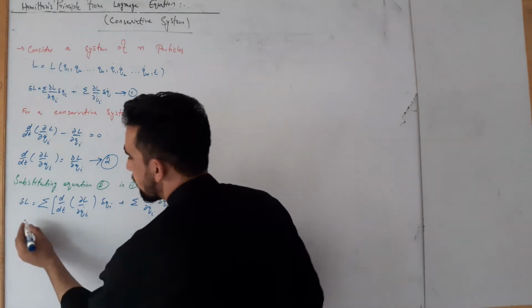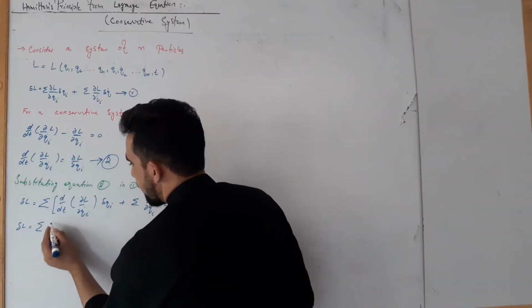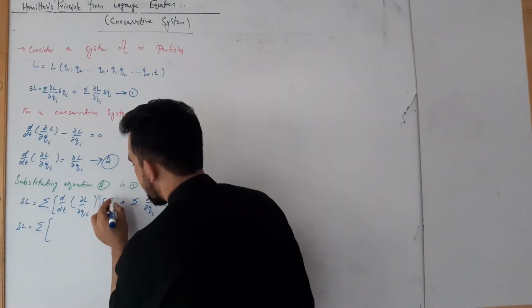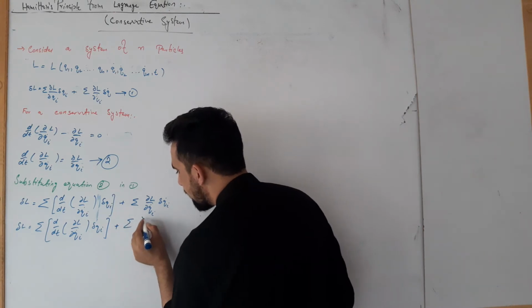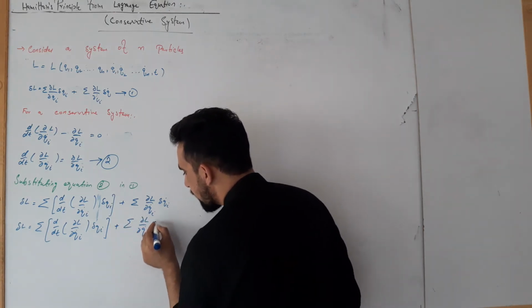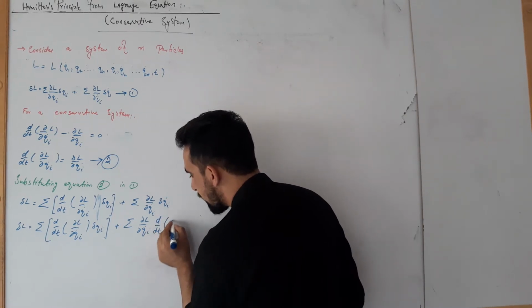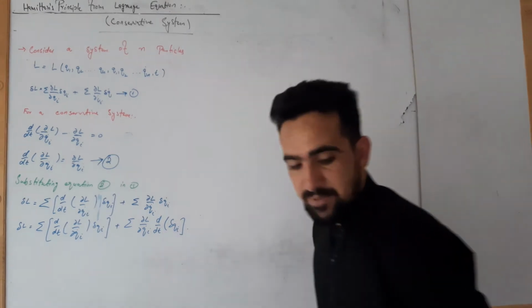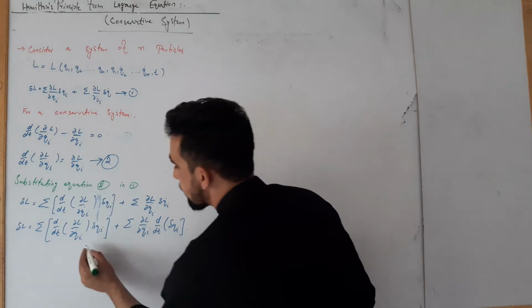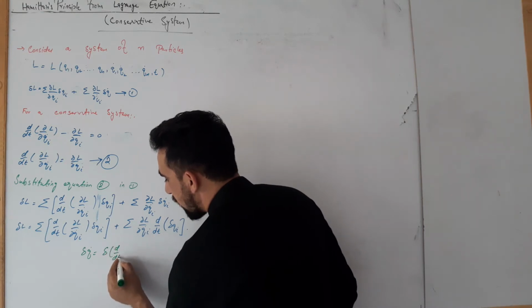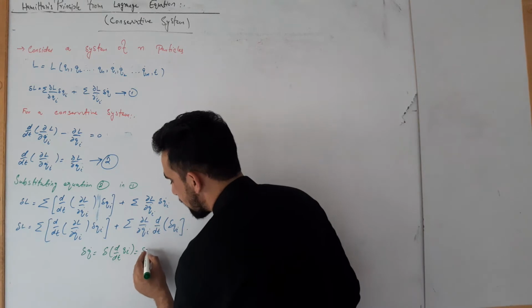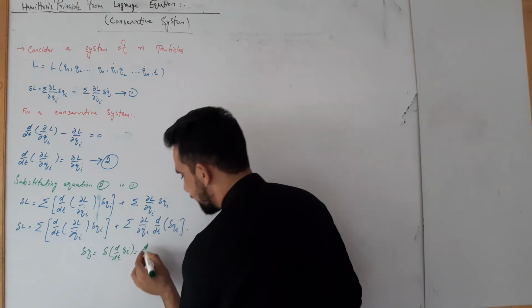This can be further expanded into delta L is equal to summation d by dt of partial L by partial Qi dot del Qi, plus summation partial L by partial Qi dot and d by dt of del Qi, because this del Qi dot is equal to del times d by dt of Qi, which is equal to d by dt of del Qi.